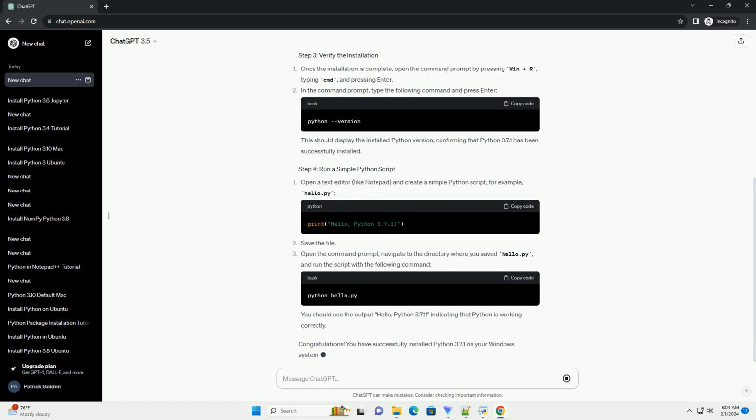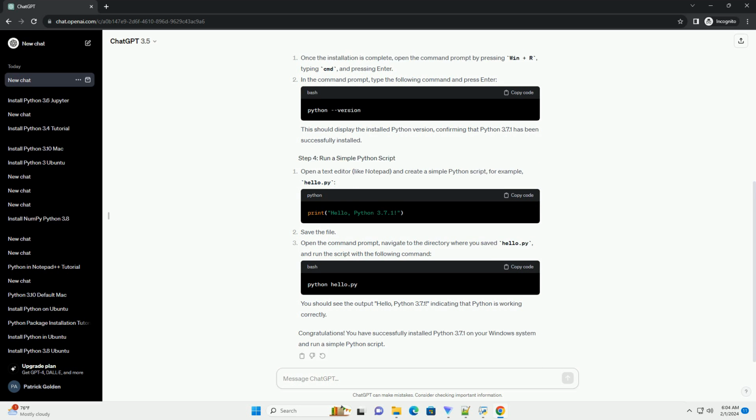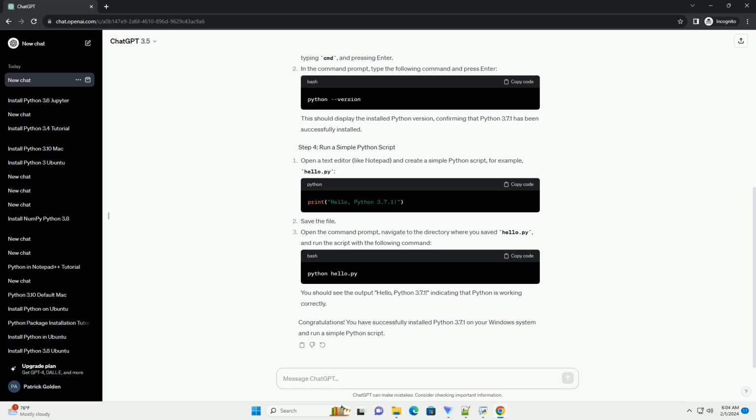Create a simple Python script to verify that Python is working correctly. Open a text editor and paste the following code. Save the file with a .py extension, for example, hello.py. Open a command prompt or terminal, navigate to the directory where you saved the file, and run the script with the following command. You should see the output hello, Python 3.7.1, on the screen.